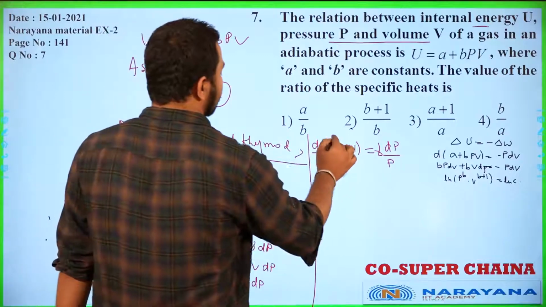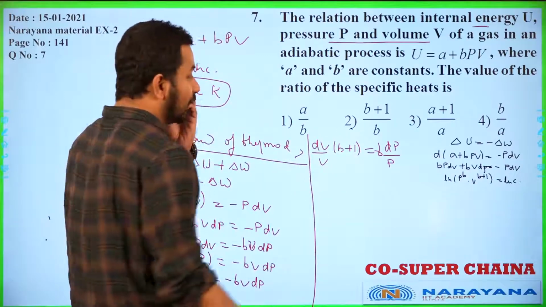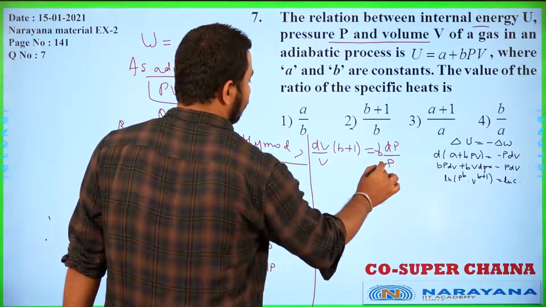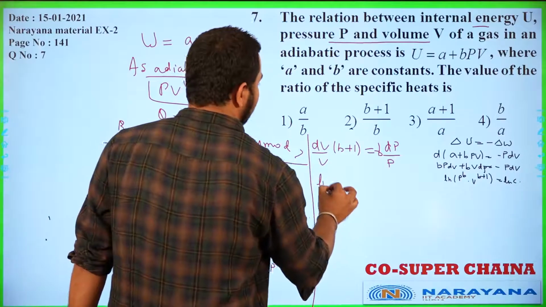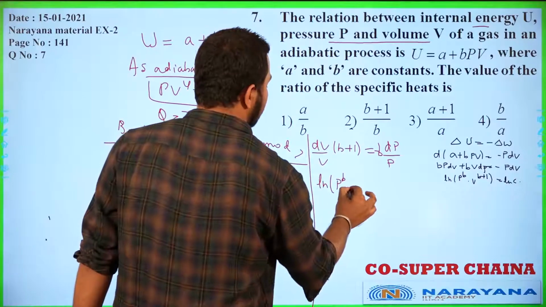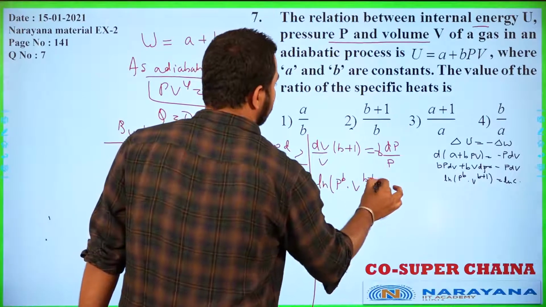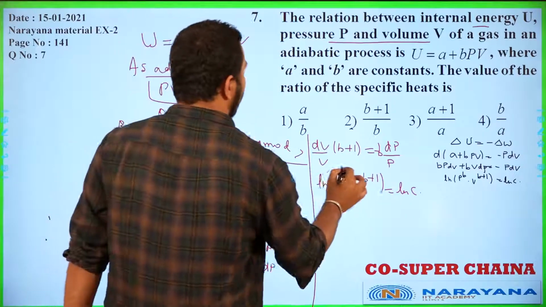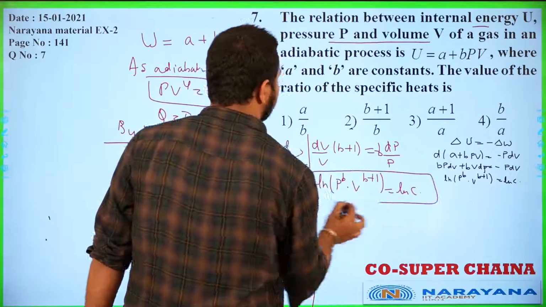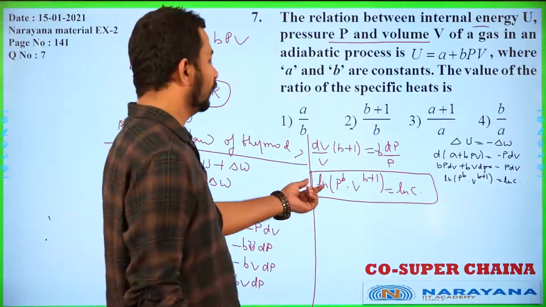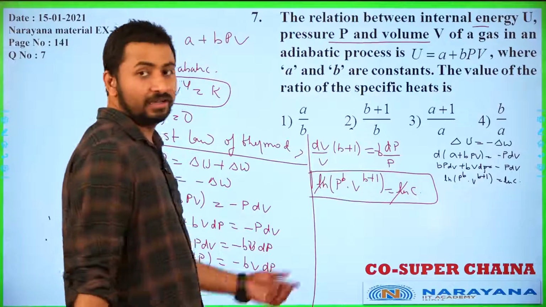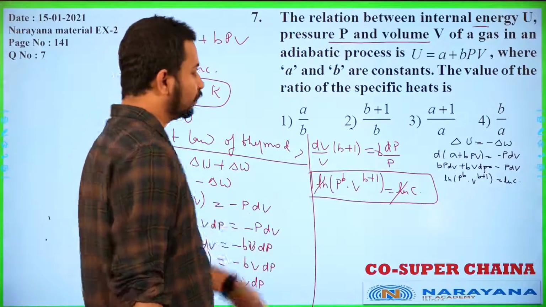So if you take integration on both sides, what will we get? We'll get ln P to the power B into V to the power 1 equals ln C. We are integrating both sides. On integrating both sides, we are getting this. Okay. Now ln can be cancelled out on both sides.